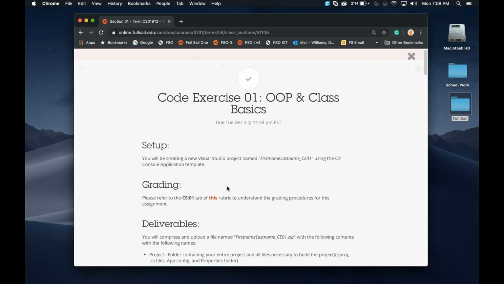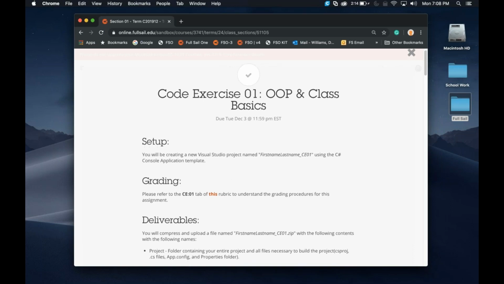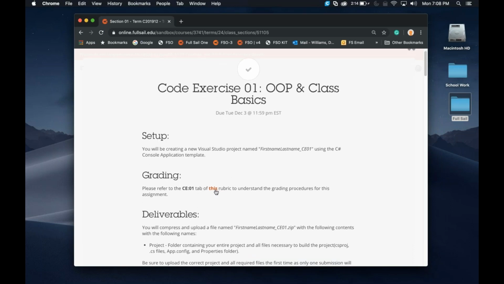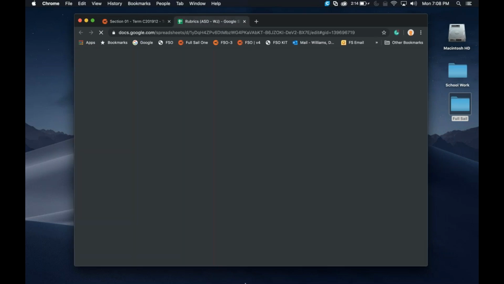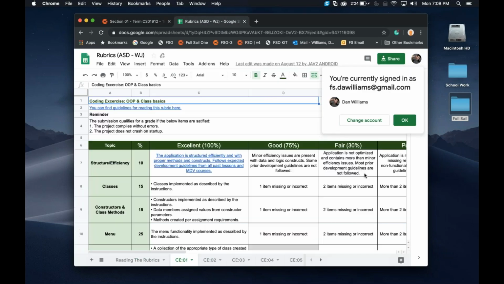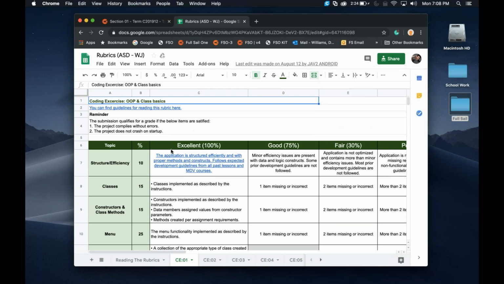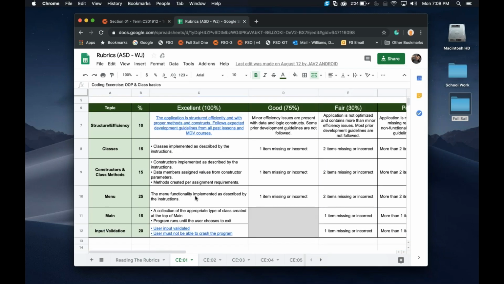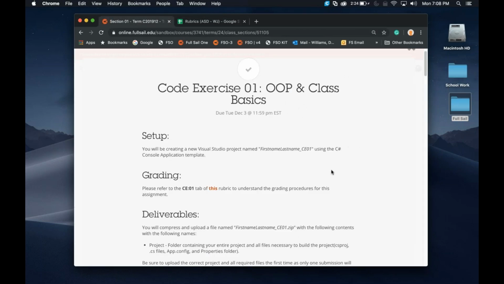The other important thing for this one is grading, okay? The rubric is always super important, so go ahead and take a peek at it. I'll open it over here. The most important thing is that you're on the right tab. I see a lot of students saying they can't figure out which one they're supposed to do. Here you go, CE01. This is what we're going to be grading for. As long as you hit all these different points, you're going to be good. The basic instructions are going to be in this file right here.